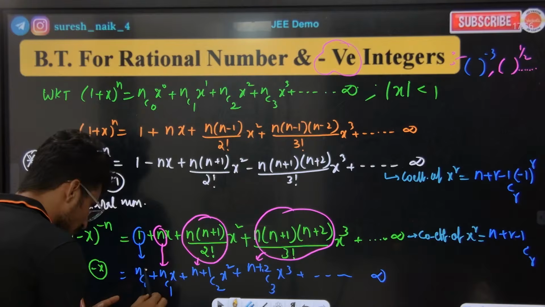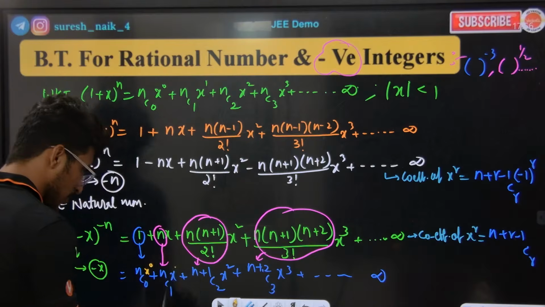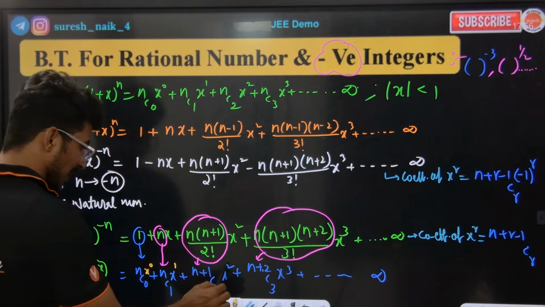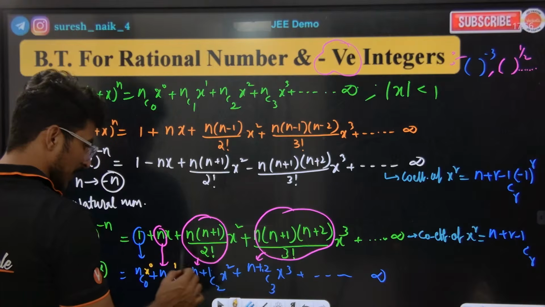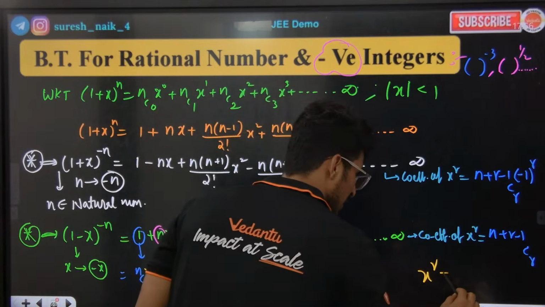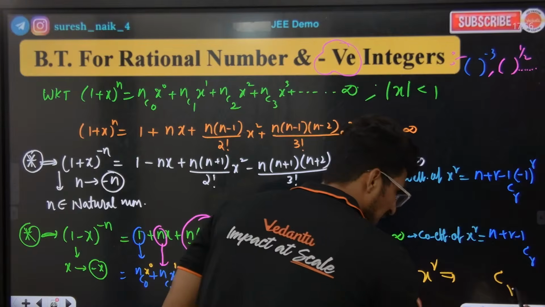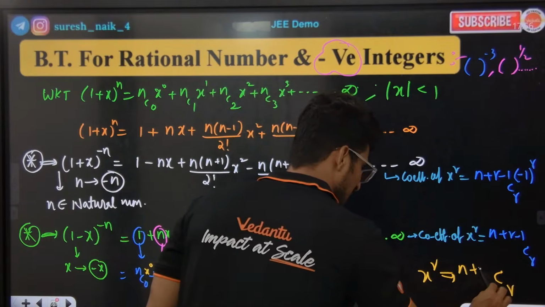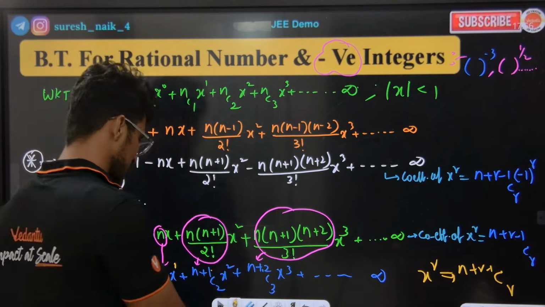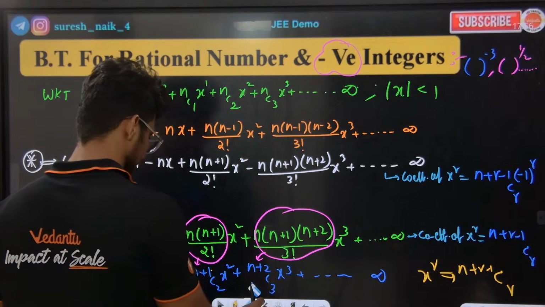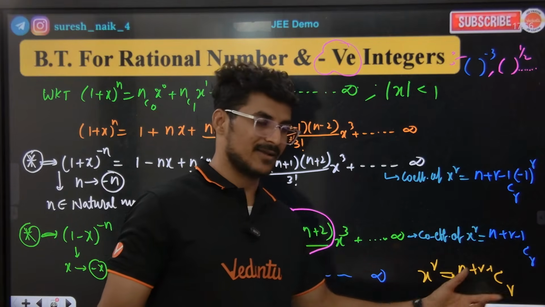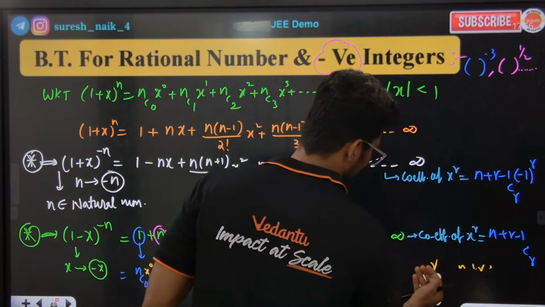Guys, now what is the coefficient of x to the power of 0? nc0. What is the coefficient of x to the power of 1? 1. For x square, below is 2 and here plus 1; for x cube, below is 3 and here plus 2. If you want x to the power of r, below is something r as it is. Now in n plus r there is a minus 1. Check, n as it is, then n plus 2, n plus 3 and so on, it will go like that. But if you want x to the power of r, it is one less than n plus r, that is n plus r minus 1 cr. So that is how we find the coefficient of x to the power of r.